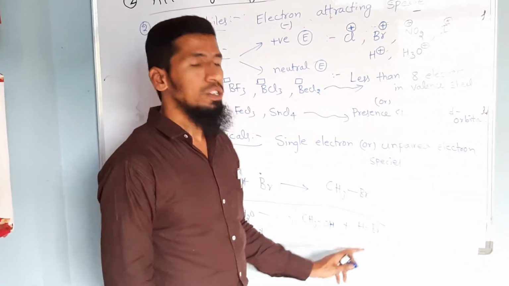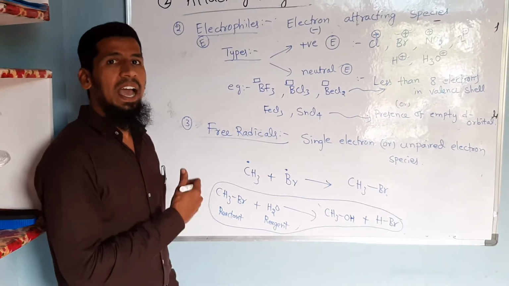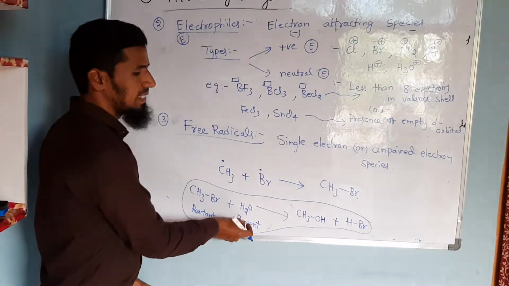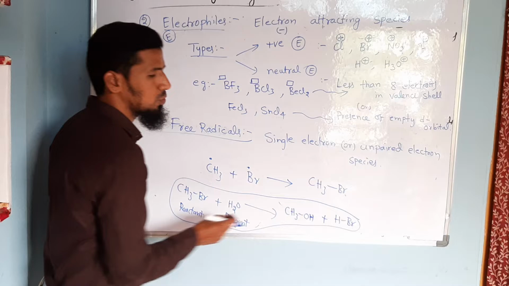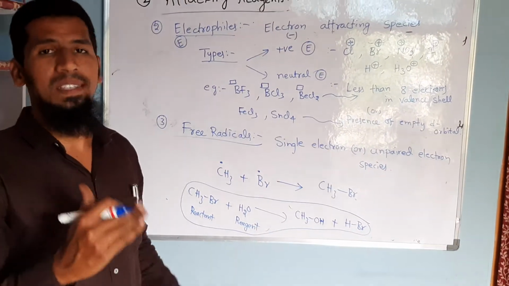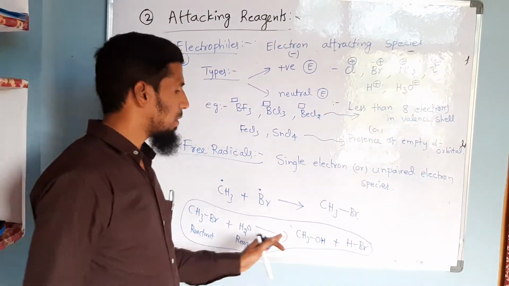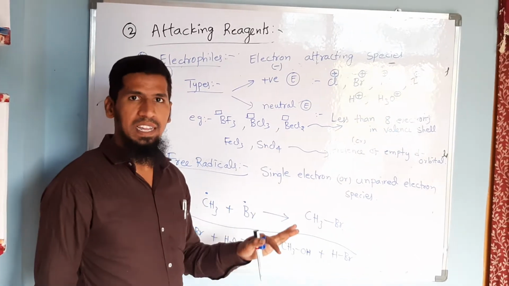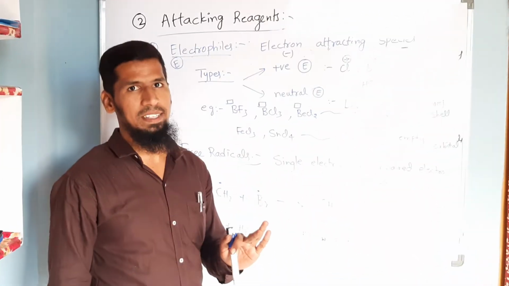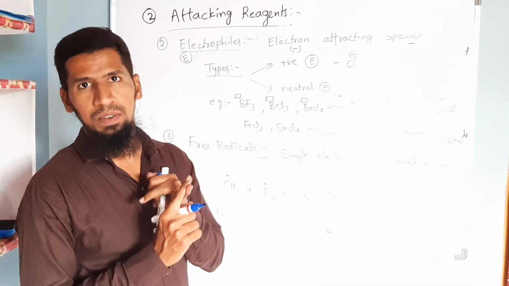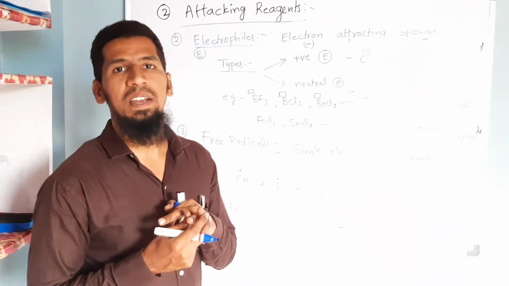byproduct which is formed here. So this is a chemical reaction, and this is a reactant, this is a reagent, this is product, and this is byproduct. So basically, sequentially how this reaction will result in formation of product, we have discussed that in the form of organic reaction mechanism. First we discussed about bond fission, and secondly we discussed about the attacking reagents.